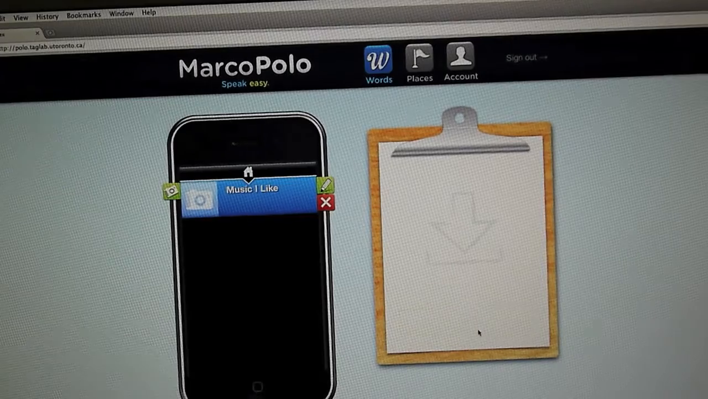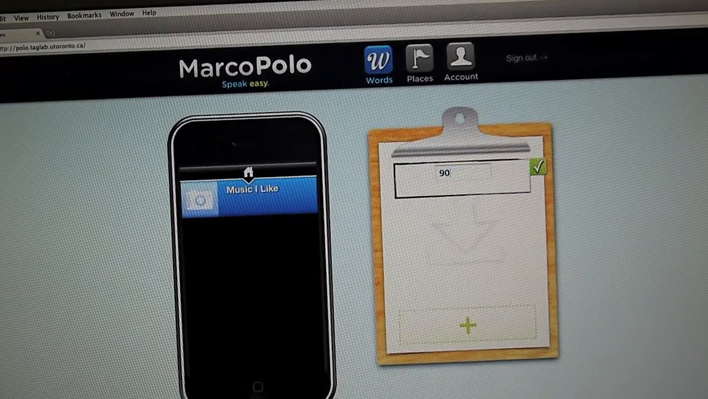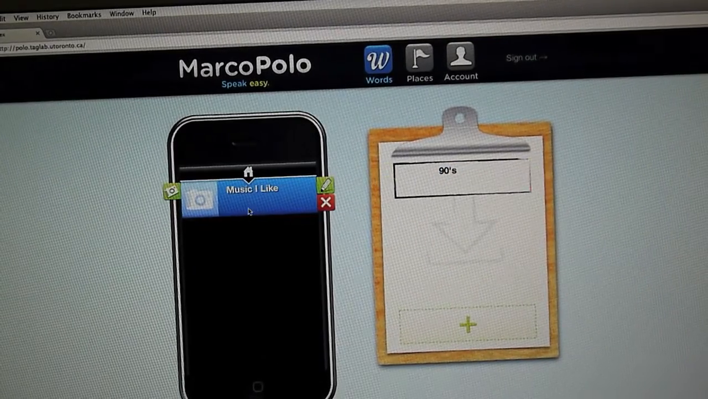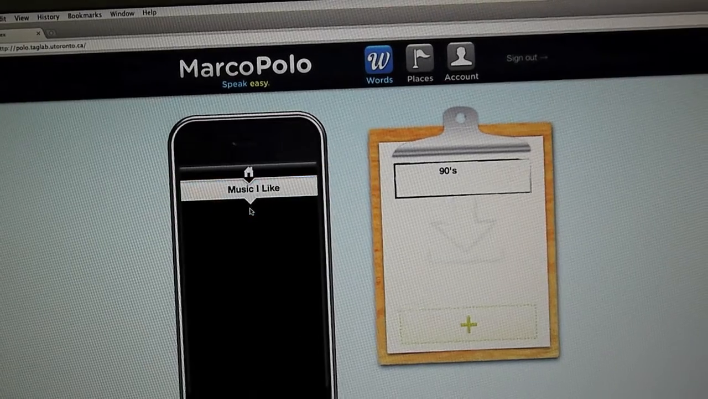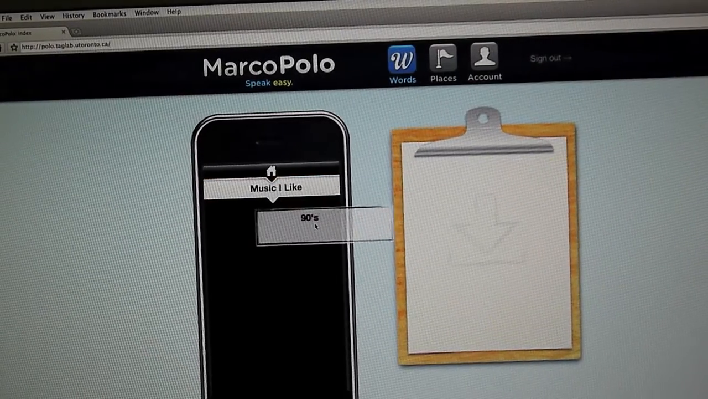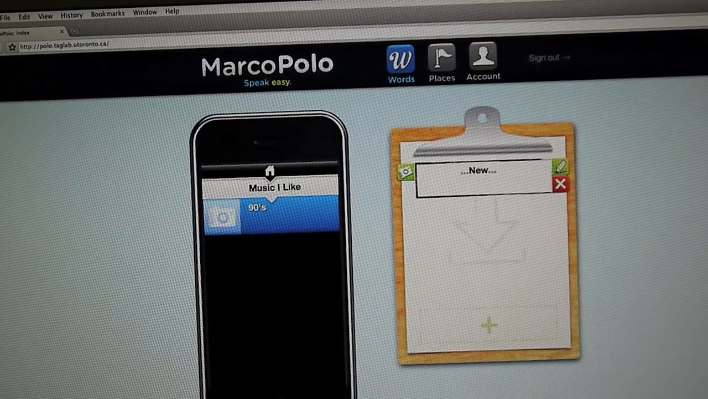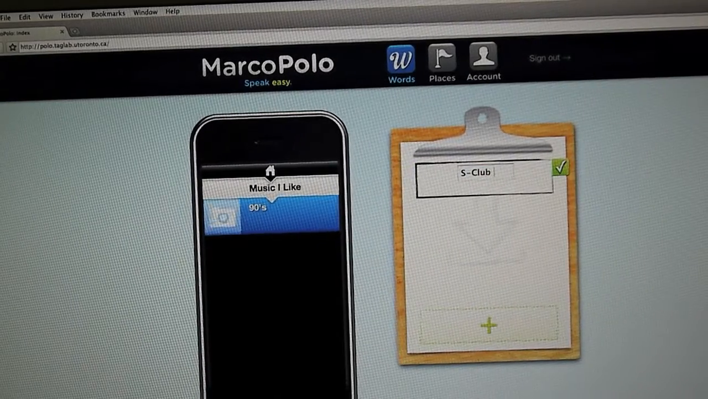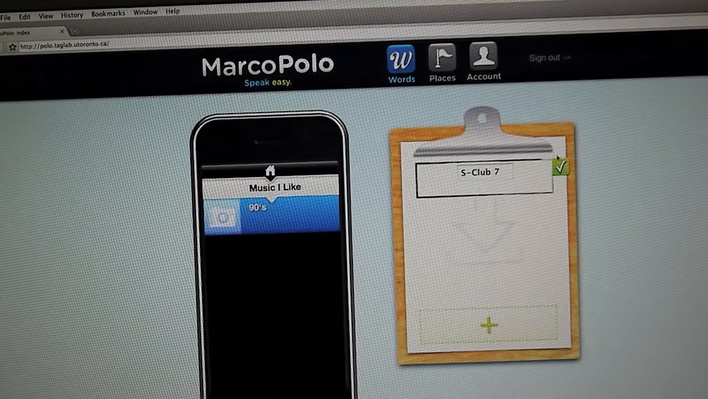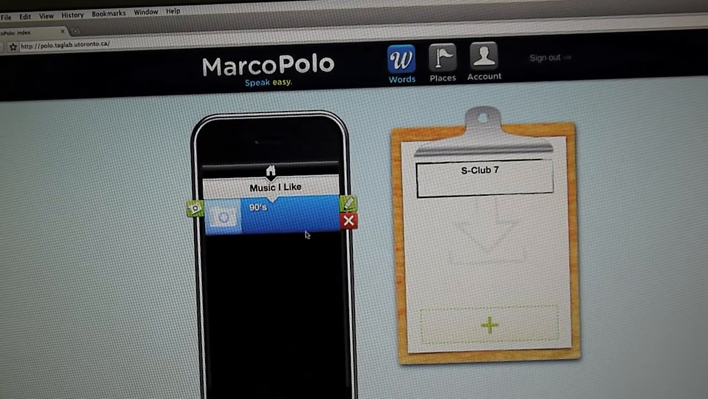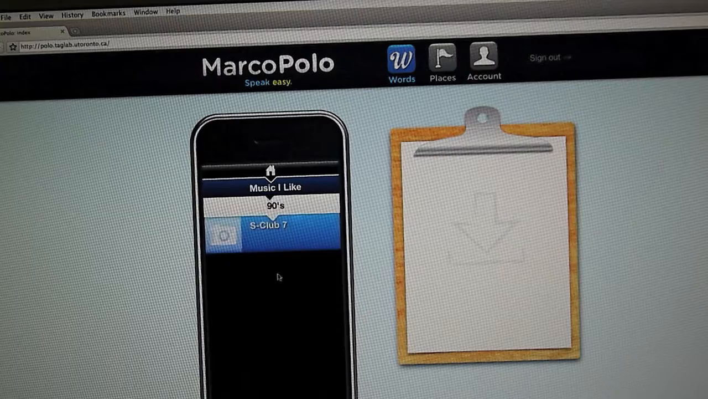Next, I'll show you how to nest stuff. So let's have a subcategory under music, such as music from the 90s. I click into Music I Like there, like that. And then I'm going to just move the 90s over here to nest it. Finally, let's nest one further by putting in a band. Let's say S Club 7, very big hit in the 90s, UK band. And we'll go under 90s, we'll drag in S Club 7.